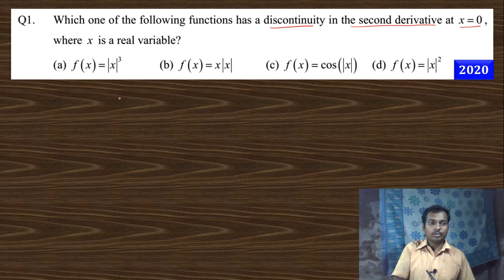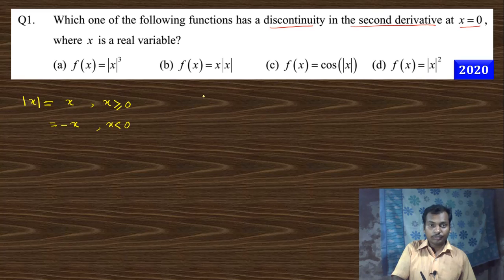Now, first of all, you need to know the nature of the modulus function, that is mod x. What is mod x? You know mod x is x when x is greater than or equal to 0, and mod x is minus x when x is less than 0.